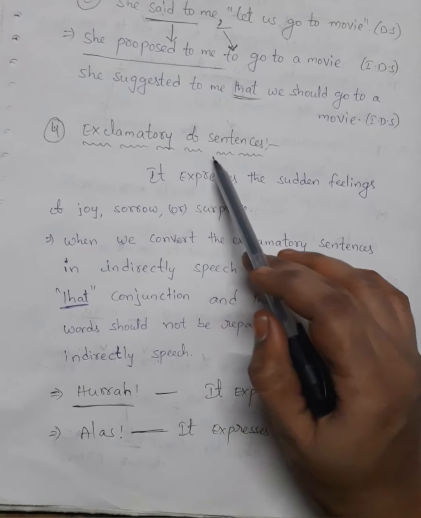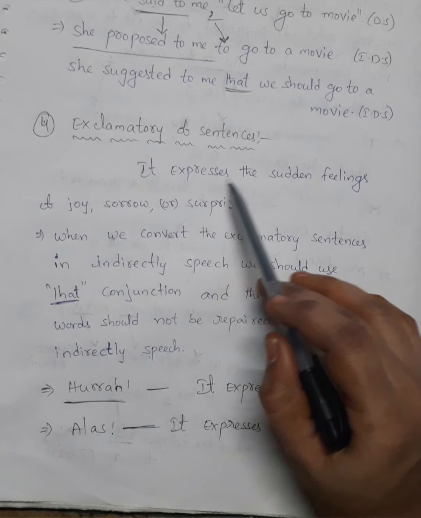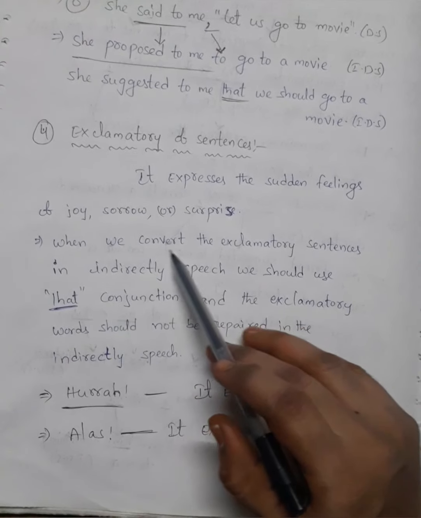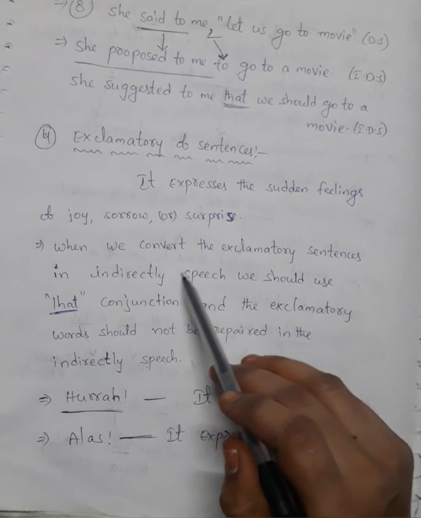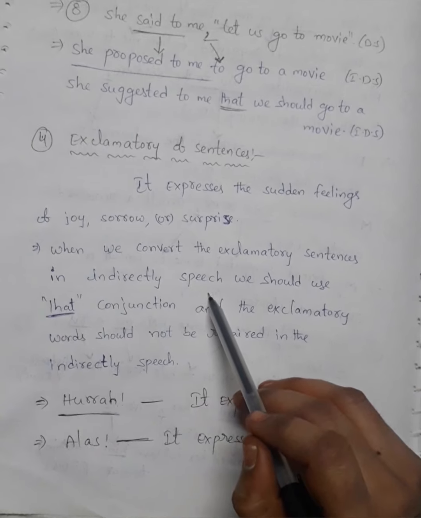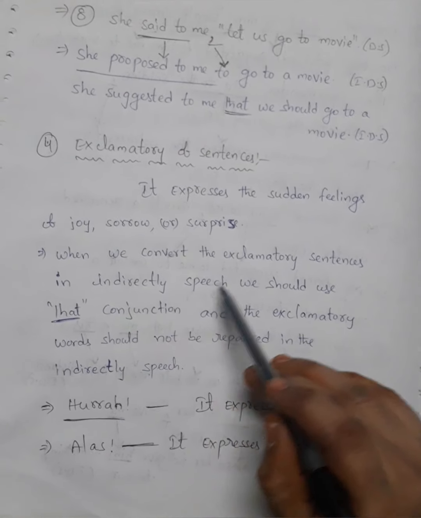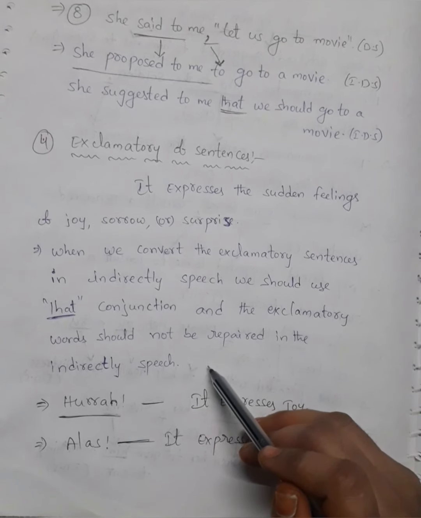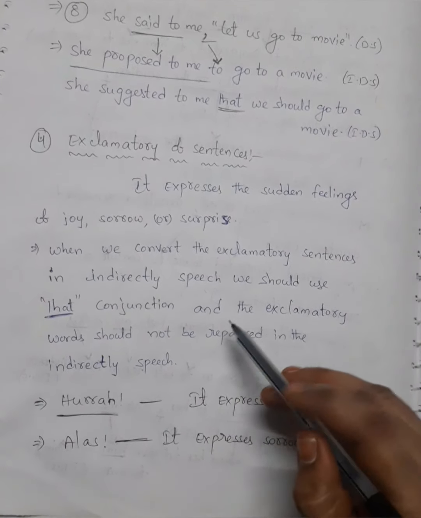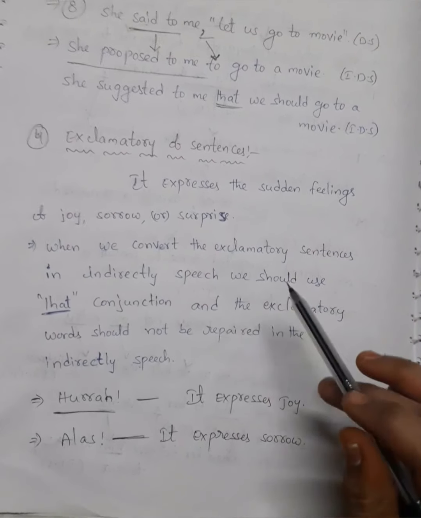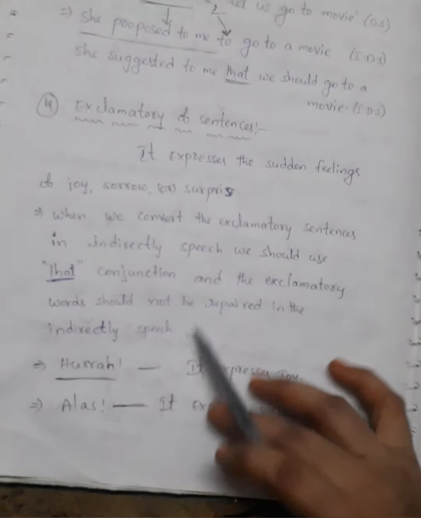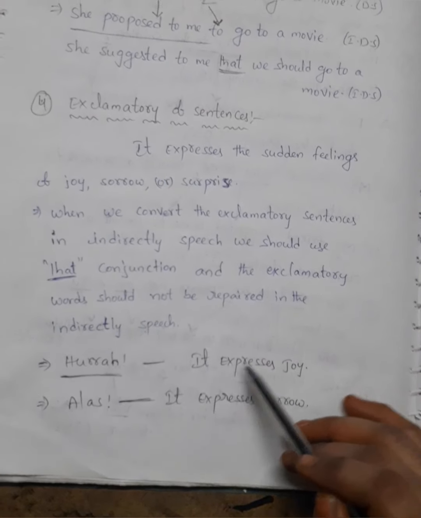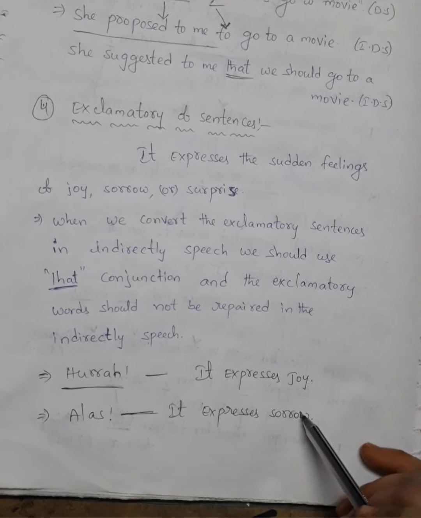Next, exclamatory sentences. They express sudden feelings of joy, sorrow, or surprise. When we convert an exclamatory sentence into indirect speech, we should use a conjunction, and the exclamatory word should not be repeated in the indirect speech. Means there is no exclamation mark in the indirect speech. Like hooray, it expresses joy. Alas, it expresses sorrow.